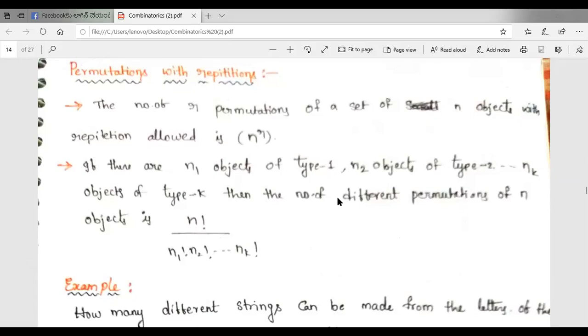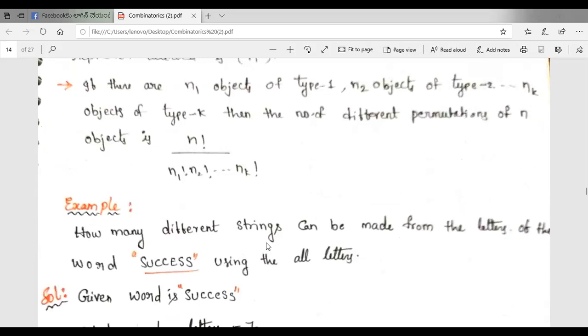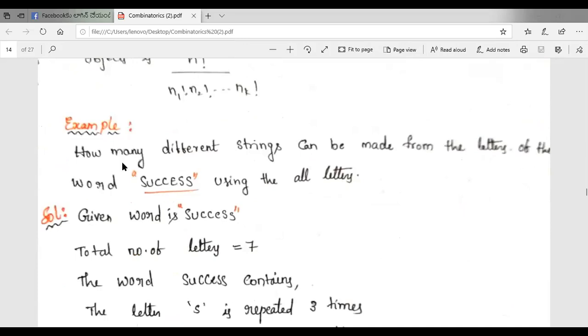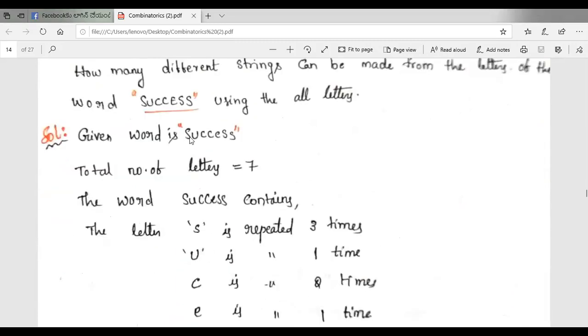For example, how many different strings can be made from the letters of the word success using all letters? So here the given word is success. The total number of letters is equal to 7. The word success contains the letter S repeated 3 times, U is repeated 1 time, C is repeated 2 times and E is 1 time.